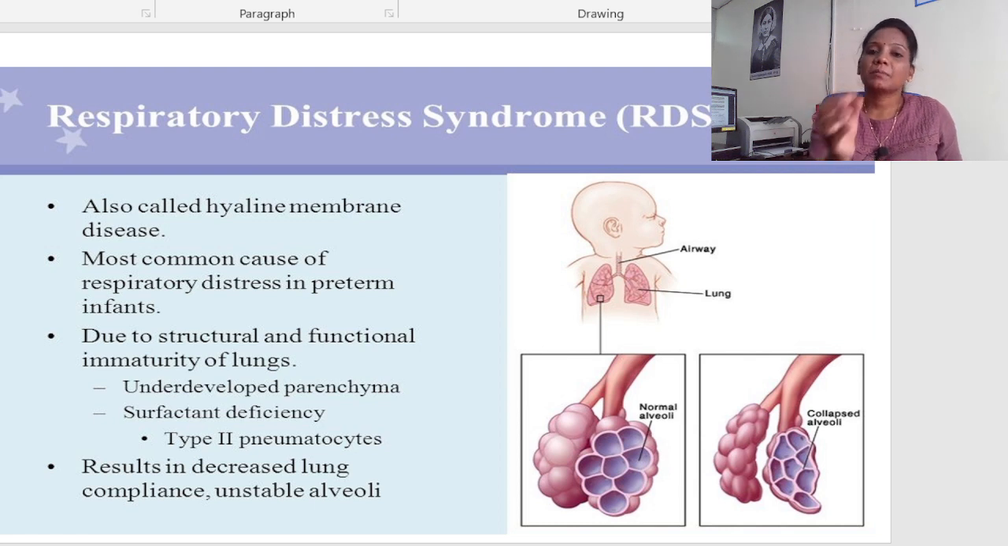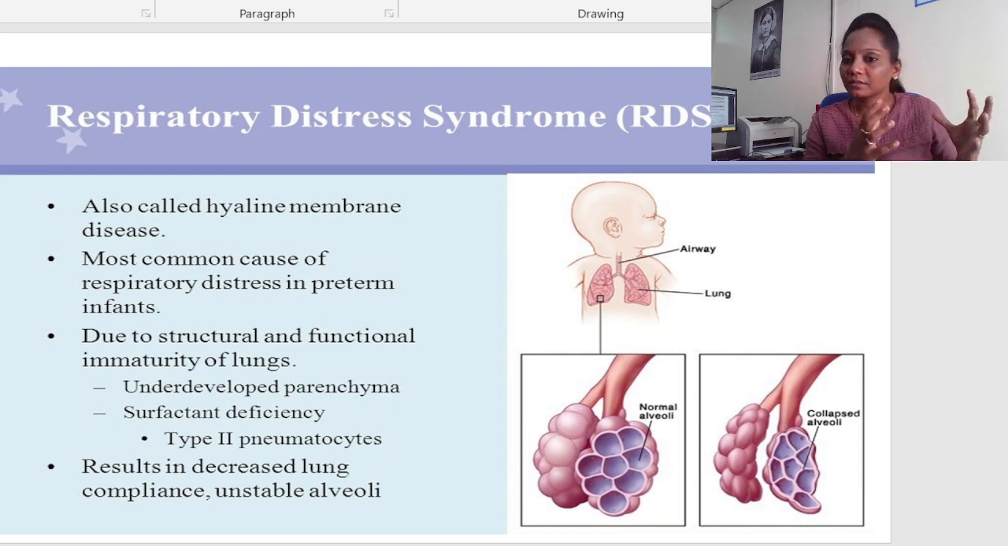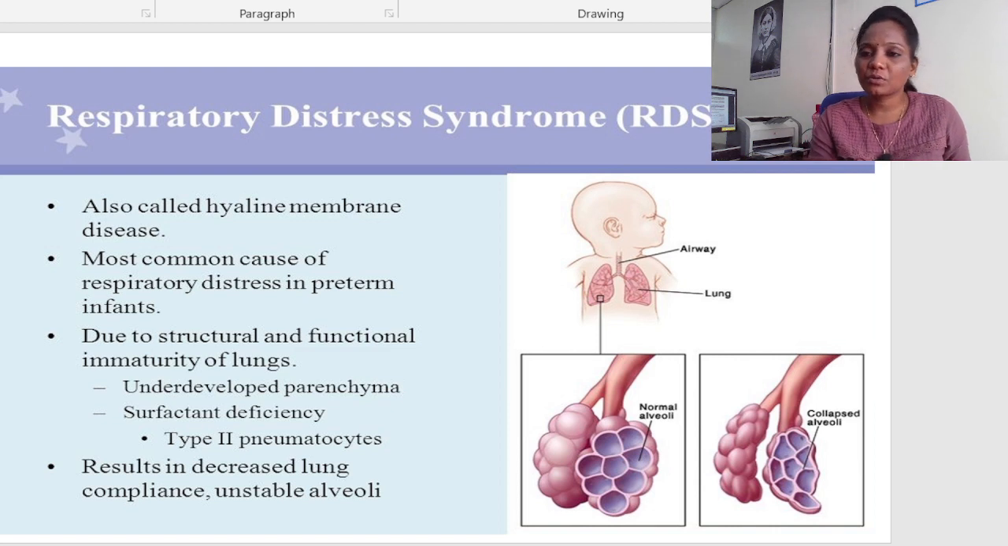expand and collapse. But in respiratory distress syndrome, the babies are born prematurely, that is, before complete development of the organs, or before completion of the gestational age, or the baby is already IUGR, intrauterine growth retardation. In all these complicated newborns, respiratory distress syndrome will definitely be there. That is called hyaline membrane disease.